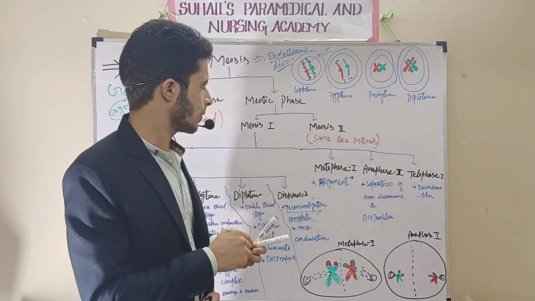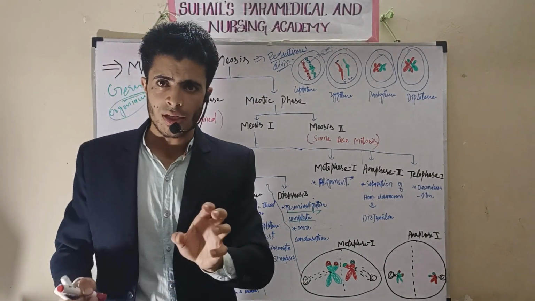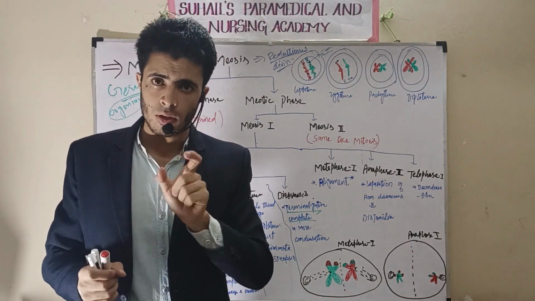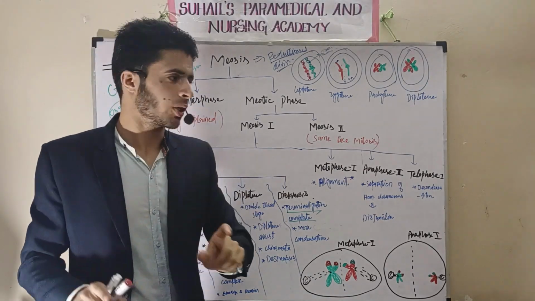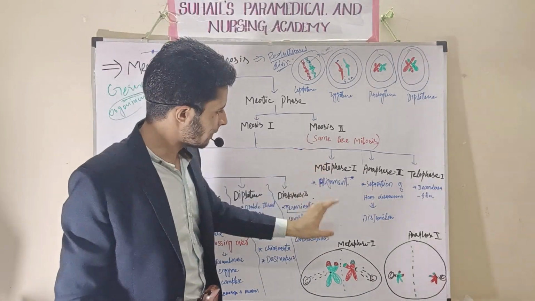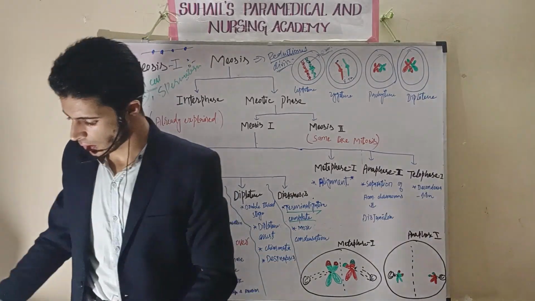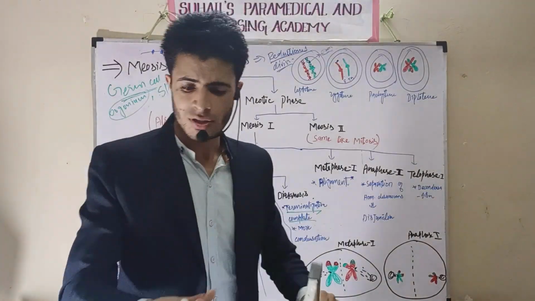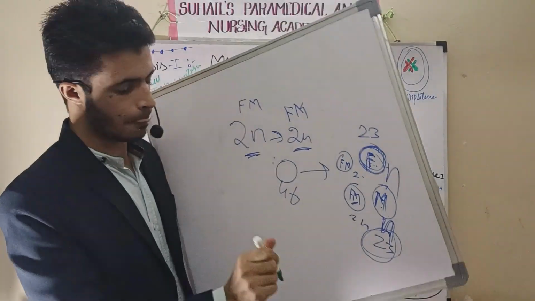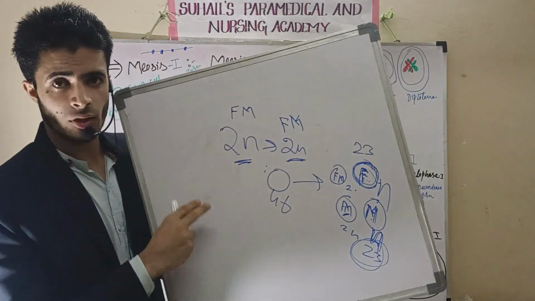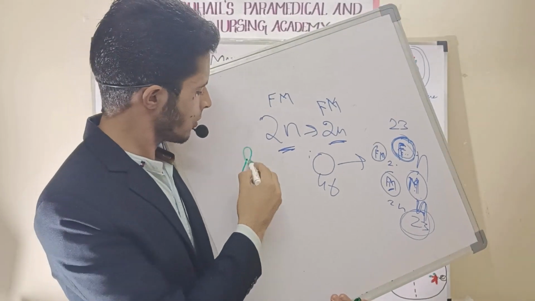This is diplotene. Already variation has occurred, already crossing over has occurred between the non-sister chromatids. Okay. So in metaphase, first what will happen? I told in mitosis, see here, I told this was the mother's copy.